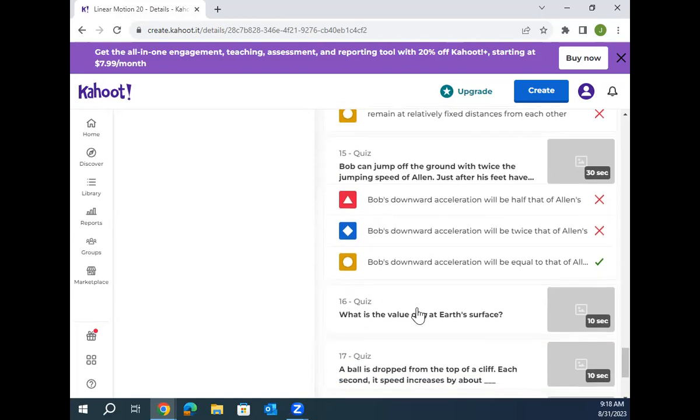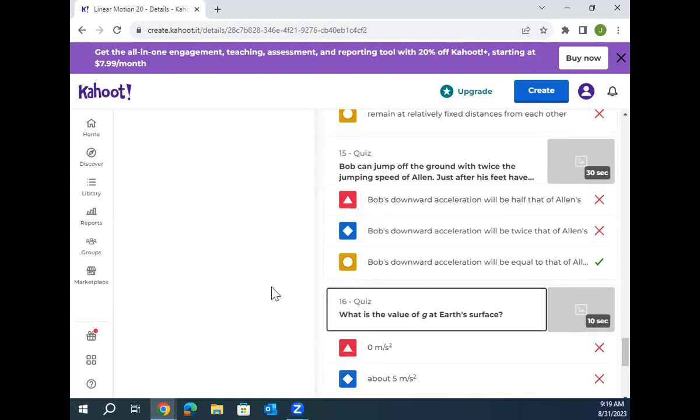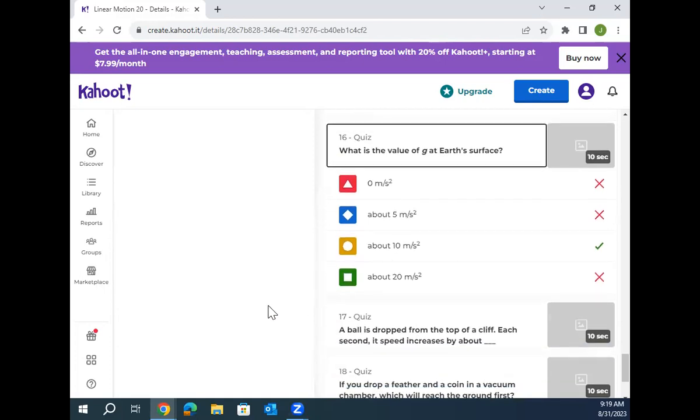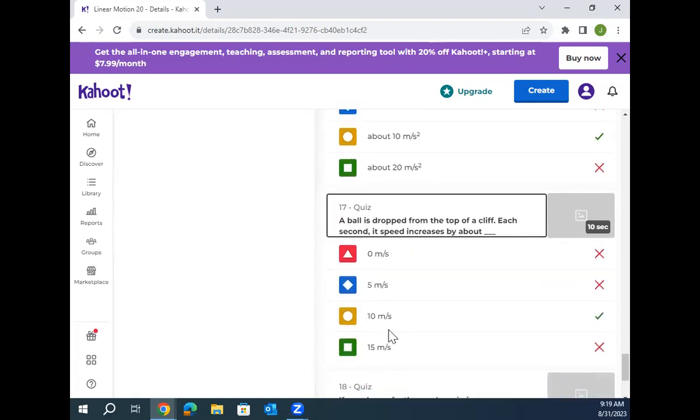What is the value of G at Earth's surface? 10 meters per second squared, about. If you guys are in a university class someday, they might tend to use 9.8. Every once in a while, you have a material that has 9.8 on it, but you guys got it. Ball dropped from the top of a cliff. Each second, its speed increases by how much? 10 meters per second, per passing second. Right, there you go.